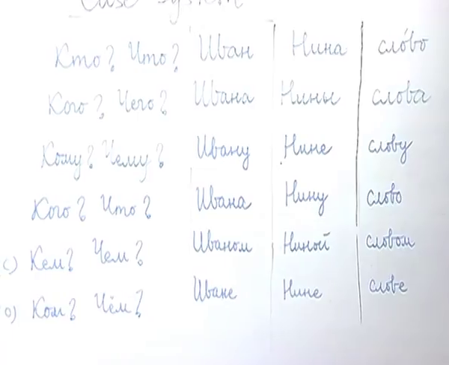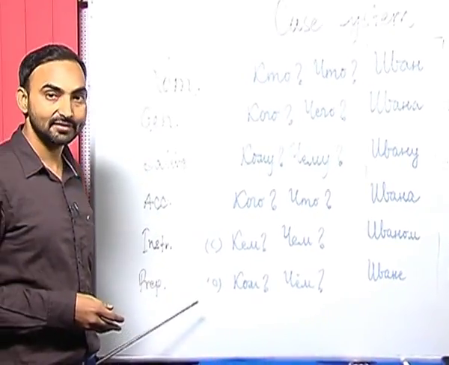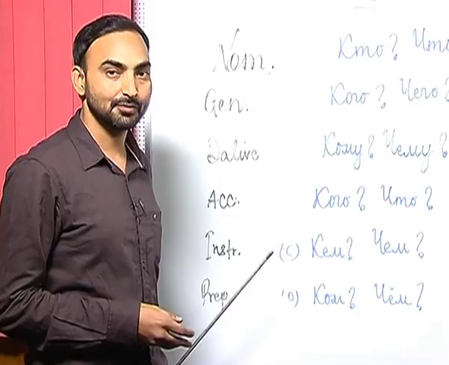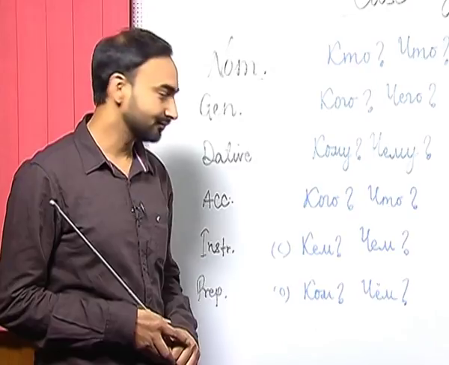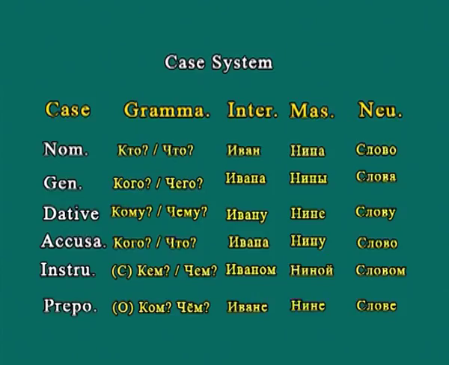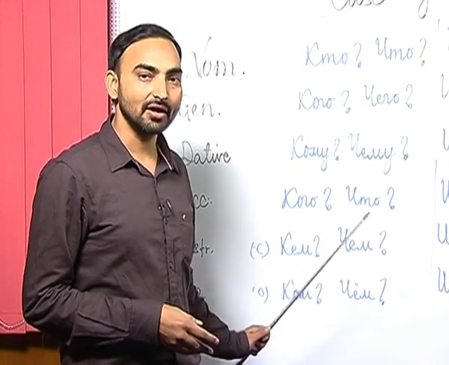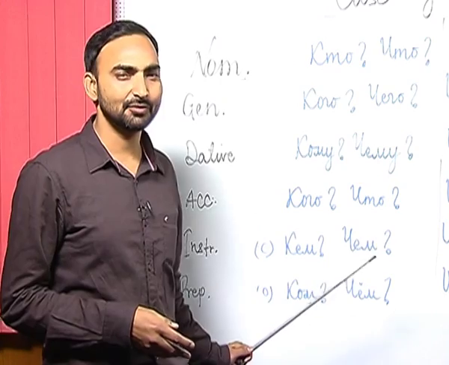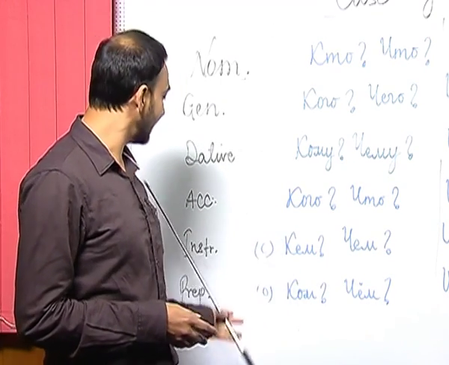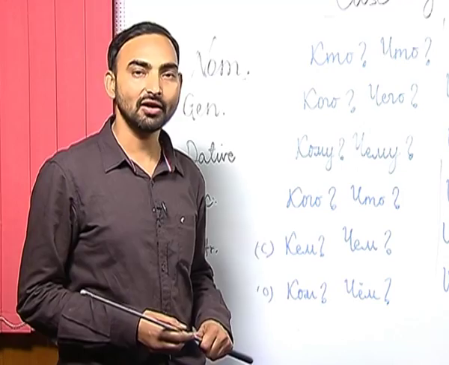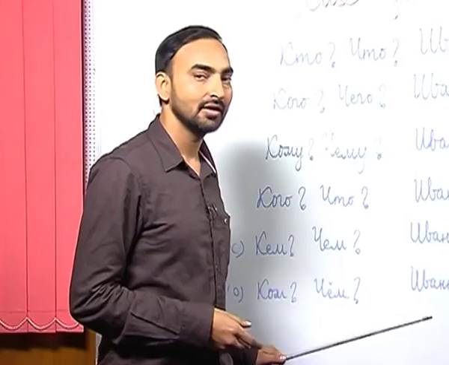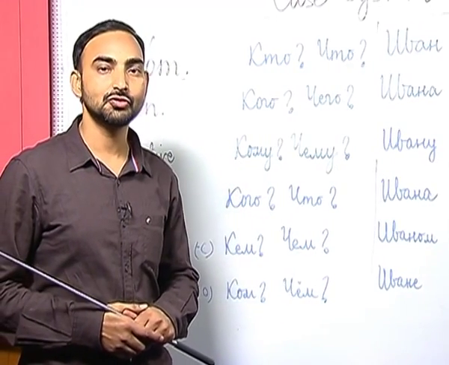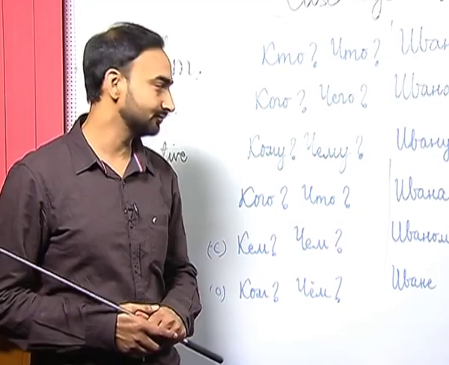And the last case in Russian we have is the prepositional case. The prepositional case itself denotes that it comes after a preposition, and it answers the questions о ком, о чём. After в or на this case is used. There are 3 prepositions mainly after which this case is used: в, на, and о. The questions are о ком, о чём, and the grammatical function it performs is to show the location of a noun.